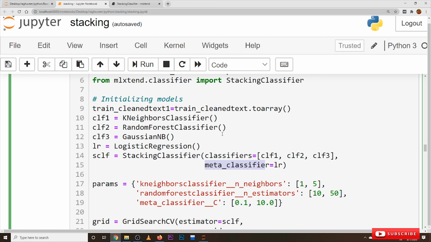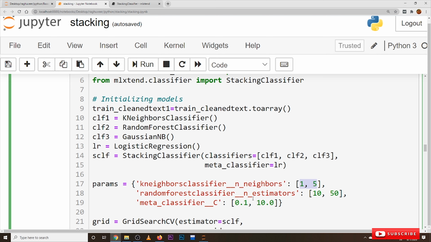Here the important point is that each model has to be identified as the best model, meaning we have to identify the best hyperparameters for each model. Here we have given only two hyperparameters. Usually you have to take many hyperparameters and identify the best hyperparameter values. For k nearest neighbors it is n underscore neighbors, meaning the k value. For random forest, n underscore estimators, how many decision trees we have to construct.